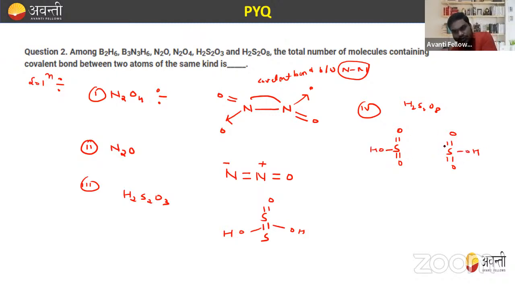So we have two oxygens here. In this also there is a covalent bond between oxygen and oxygen, the peroxide linkage is present. So out of these, four cases: N2O, N2O4, H2S2O3 and H2S2O8, there are a total of four in which there is the same kind of bond between atoms. So this is how we can solve this question.